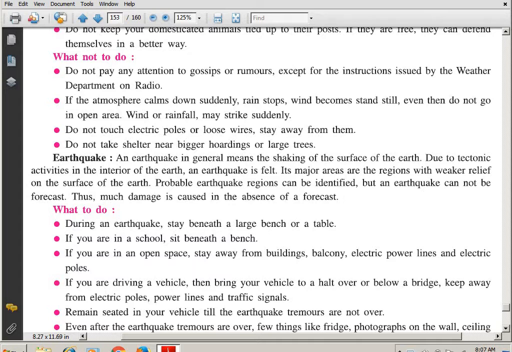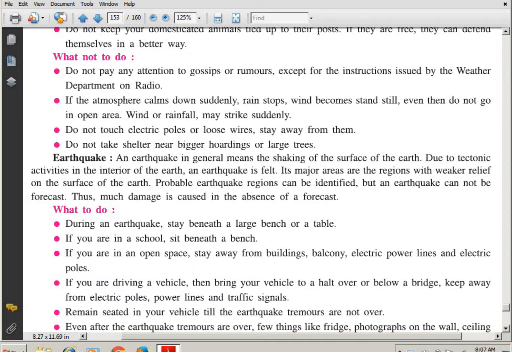Hey students, the other day we were talking about disasters, natural and man-made disasters, calamities. In that we studied about cyclones and floods. Today we are going to study about the earthquake. Now, what do you understand by the earthquake? And what should be done when the earthquake takes place?